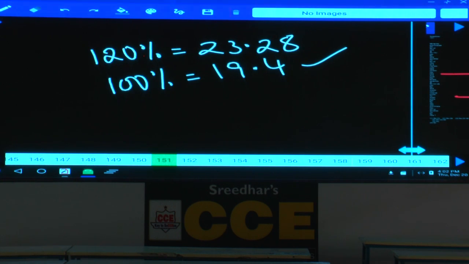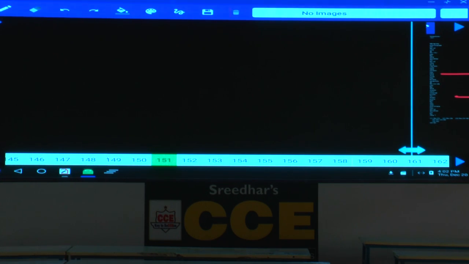What is this? Cost price of mixture, correct? Now, how many kgs of first variety we have? And second variety? Total 50. Mixture cost price is 19.4. And how many total kgs of mixture we have? 50. So I want to calculate the total cost price of the mixture. Per kg 19.4. 10 kgs 194. 100 kgs 1940. But we want only 50. Make it half. Half of 1940.